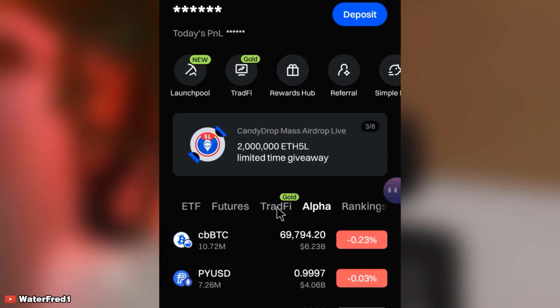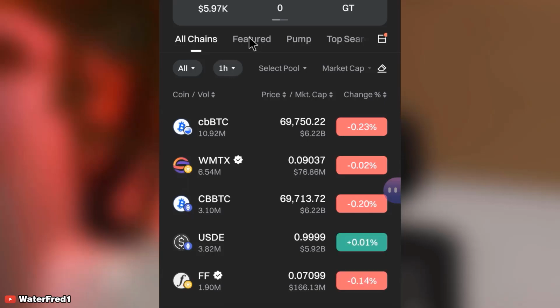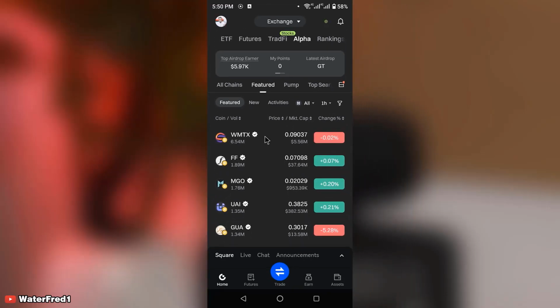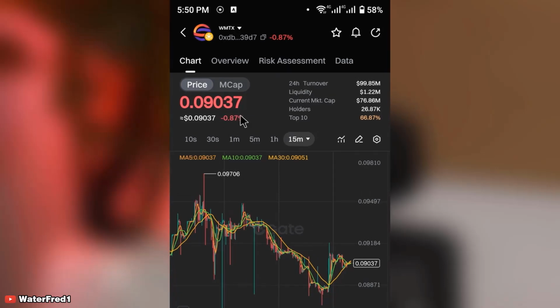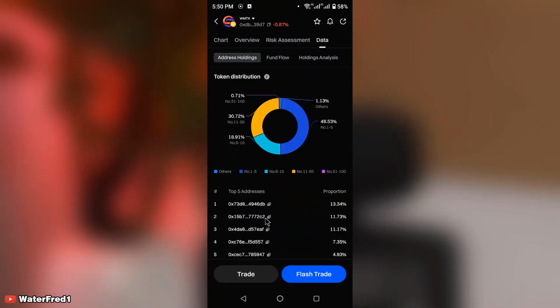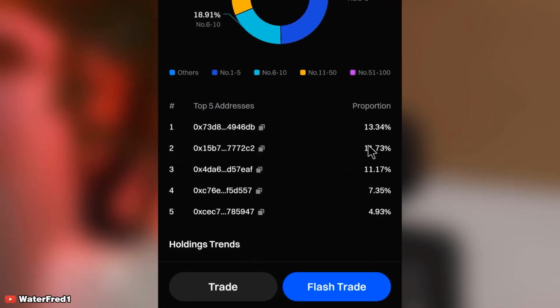If you come to Alpha right here and scroll up, let's go to Featured, for example. This applies to any meme coin you want to trade. Let's say I select this first one, a meme coin that has been listed. Then from here, come to Data. From this data, you're going to see the address holdings. Now, the tip is this: the smaller the share held by the top few holders, the better. The lesser the percentage of the proportion that each person is holding, the better.